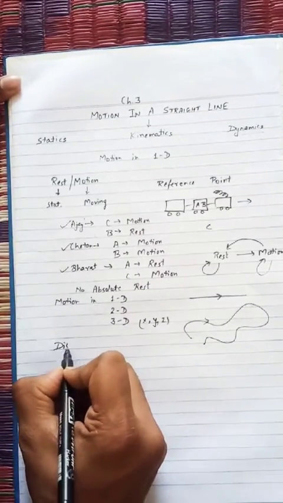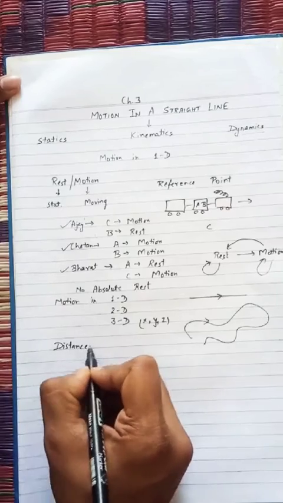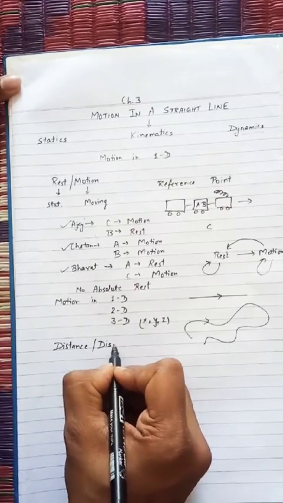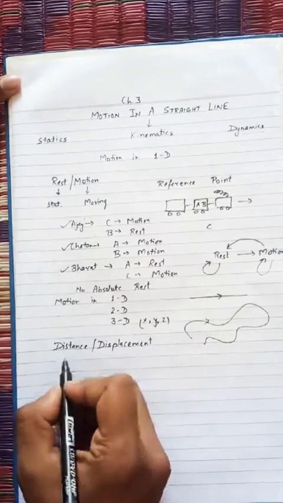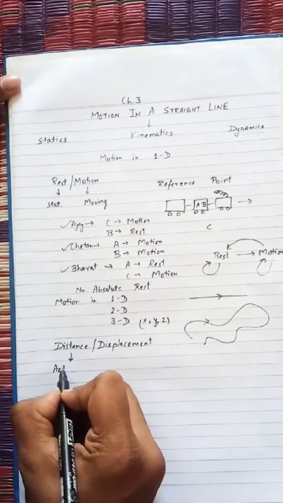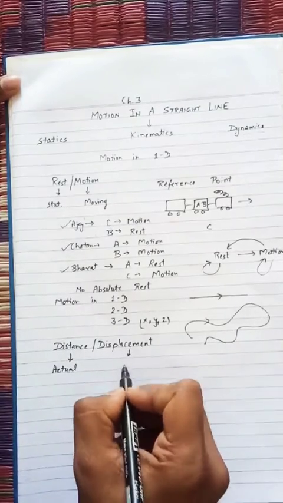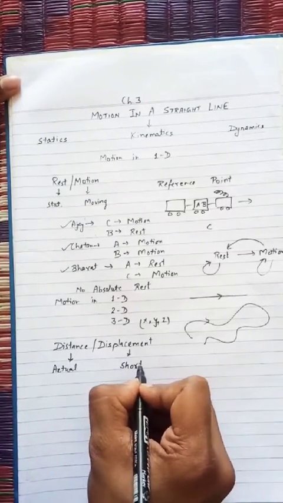Next topic is distance and displacement. This topic you have already learned in class 9th also. What is distance? Distance is the actual path covered, and displacement is the shortest path covered.